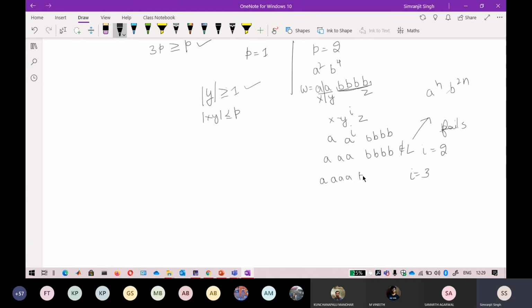It again does not belong to the language, because there are 4 A's and 4 B's. Now if there are 4 A's, there will be 8 B's. Okay, so that is also not possible. You can directly say that this does not belong to a regular language.